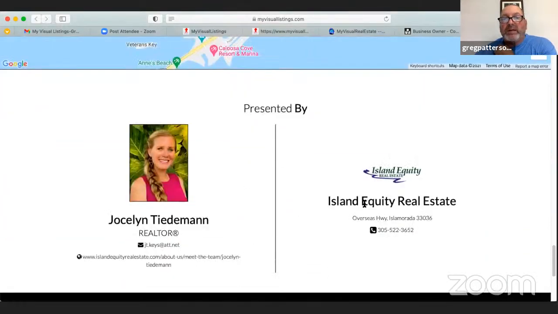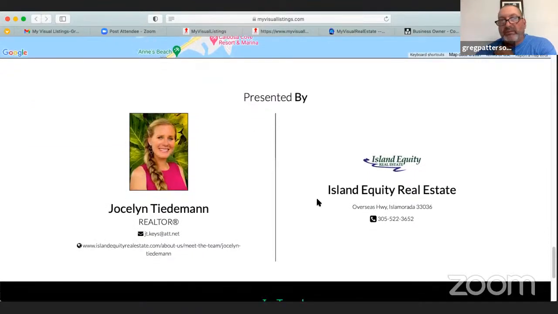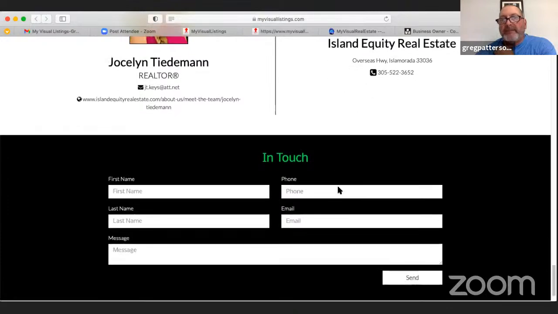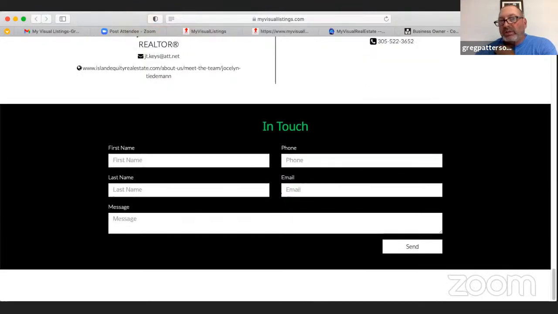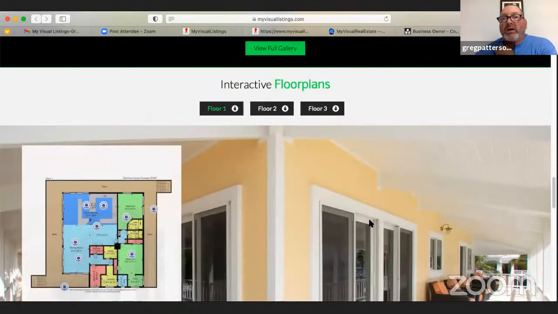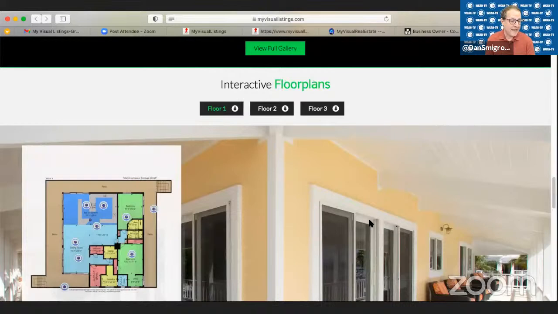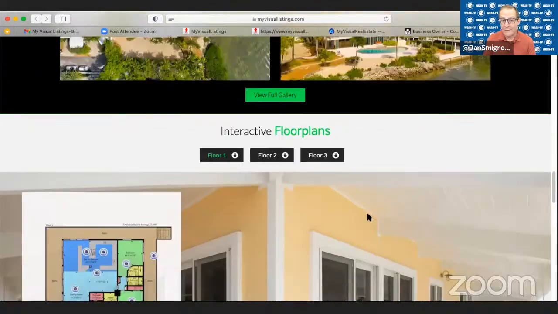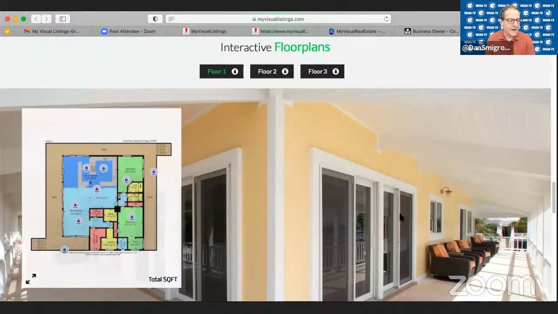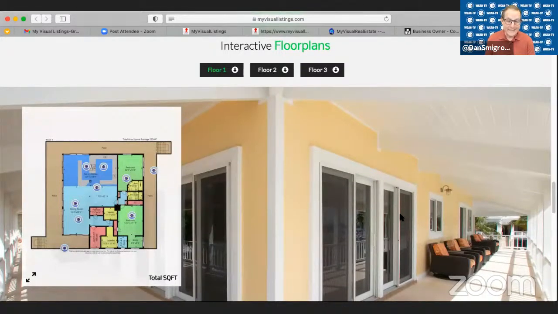And then, of course, we have the contact information of the agent, which is extremely important because it's presented by that agent. And then if they want to get a hold of the agent, they can fill in this contact information and get a hold of the agent. Great. So this is an example of a single property website that you get free when you order color floor plans or black and white floor plans from My Visual Listings.